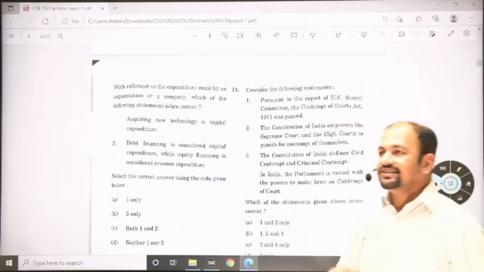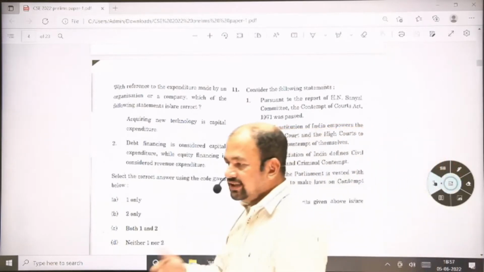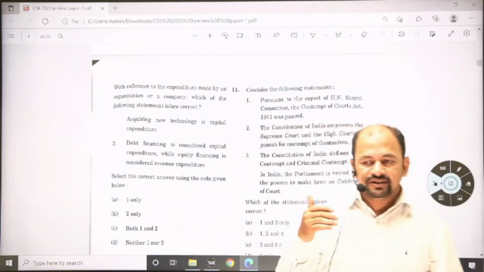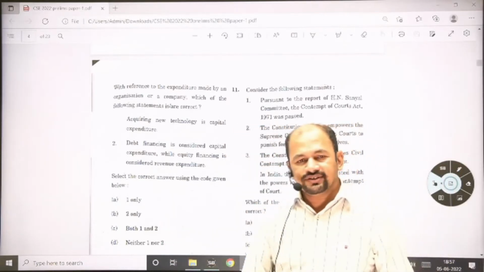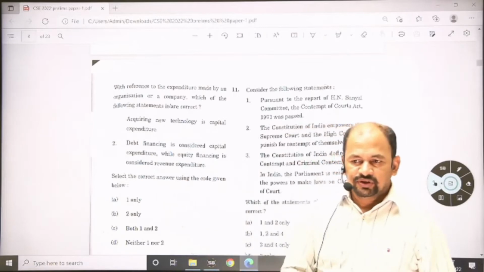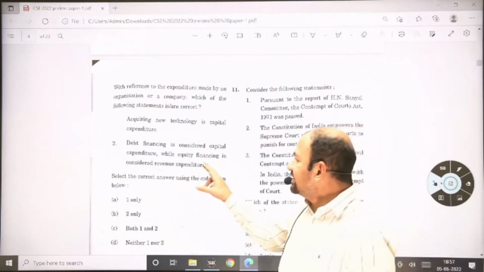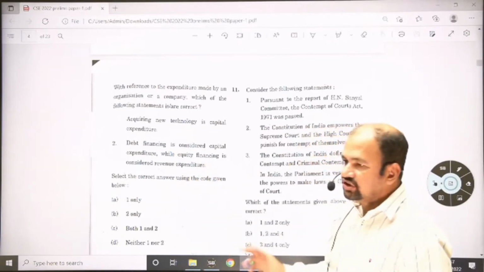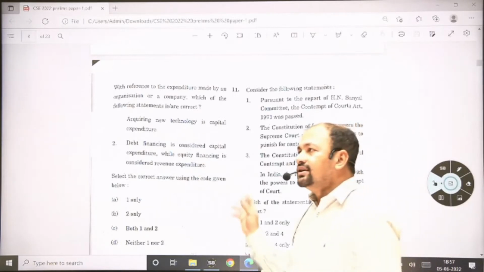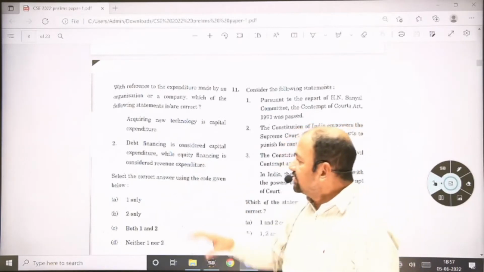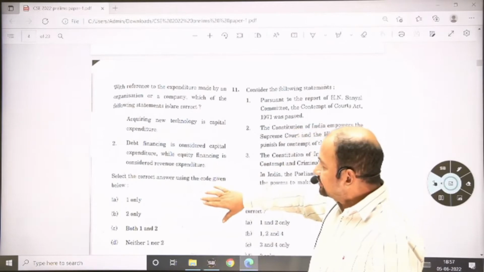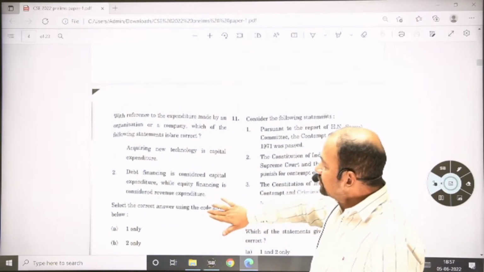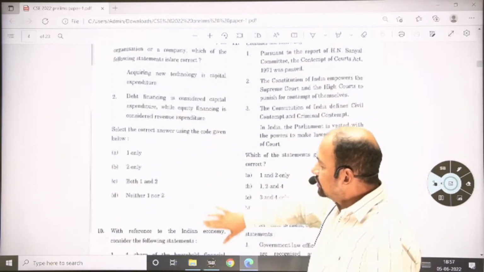If you are financing for less than 1 year, it is short term. If you are financing for more than 1 year, it is called medium term and long term. So both cases are possible. And second, equity financing is also considered a capital expenditure. That's why this second statement is incorrect. So the answer for this is A, 1 only.